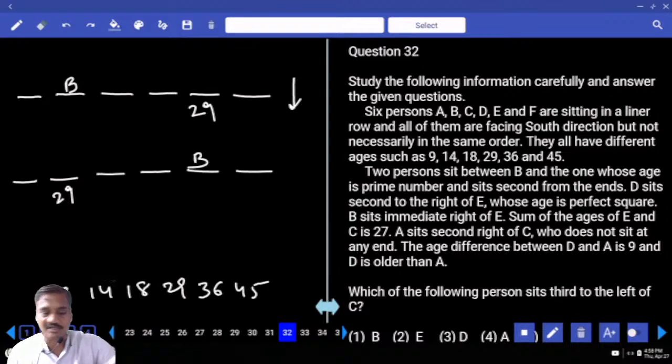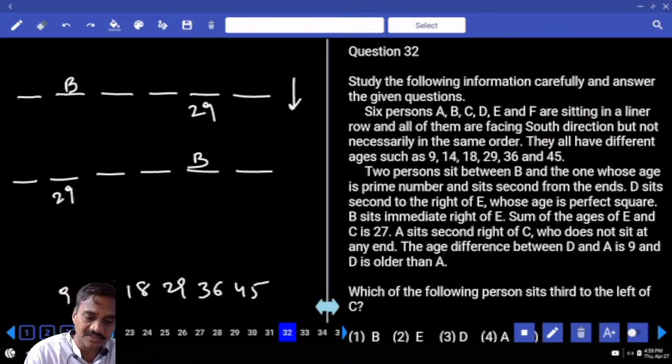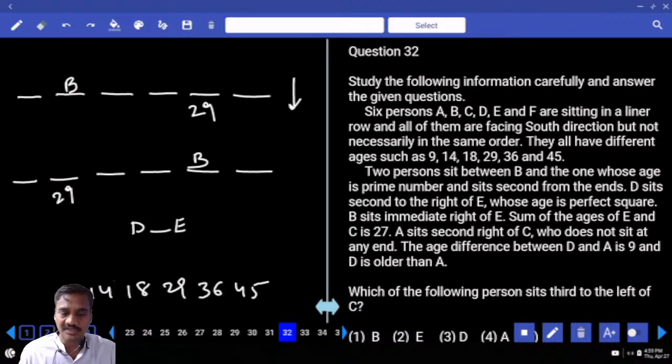And D sits second to the right of E. Now D is seated second to the right of E. E's age is a perfect square. Among these, the perfect squares are 9 or 36. E is either 9 or 36.